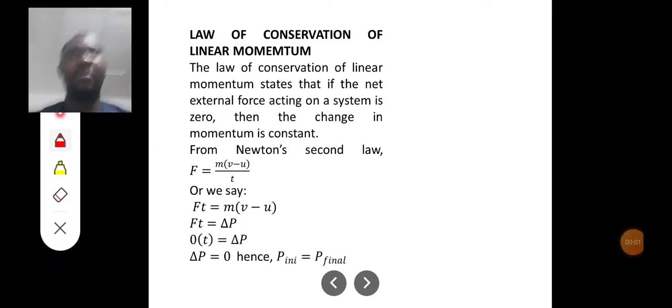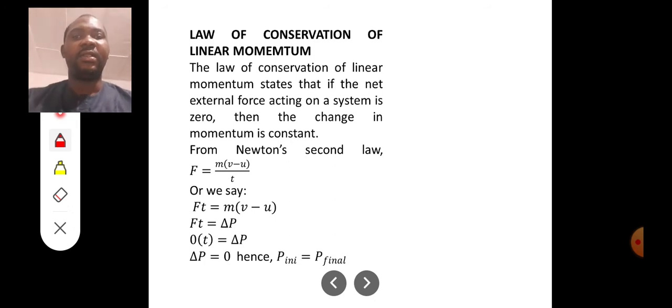Okay, so here we are going to be looking at the law of conservation of linear momentum. The law of conservation of linear momentum states that if the net external force acting on a system is zero, then the change in momentum is constant. The external force acting on a system is zero. The change in momentum is constant.